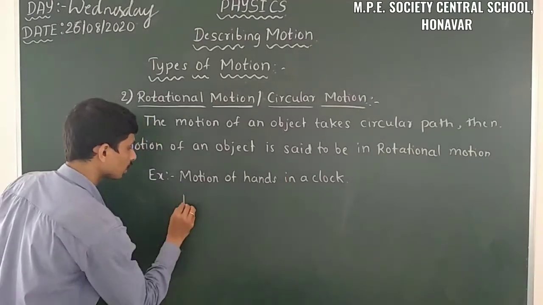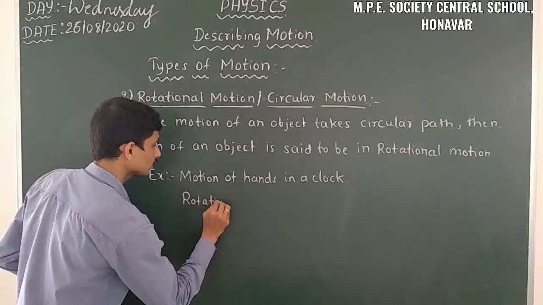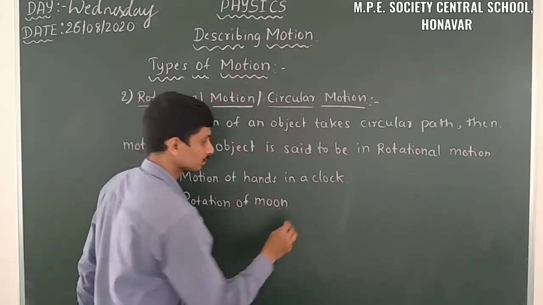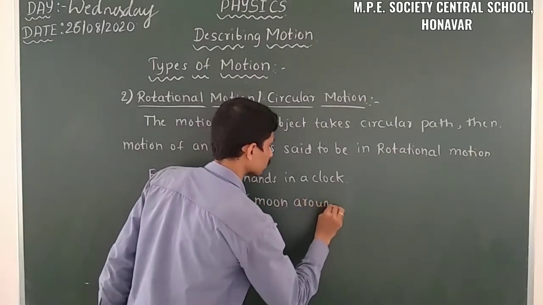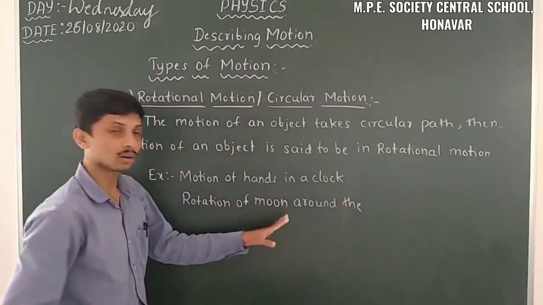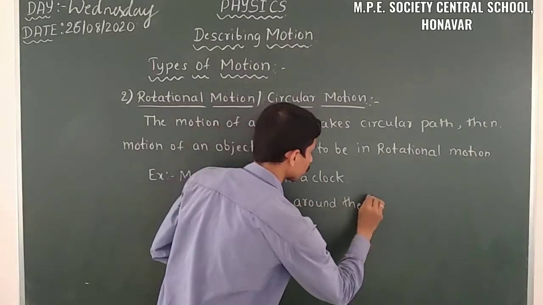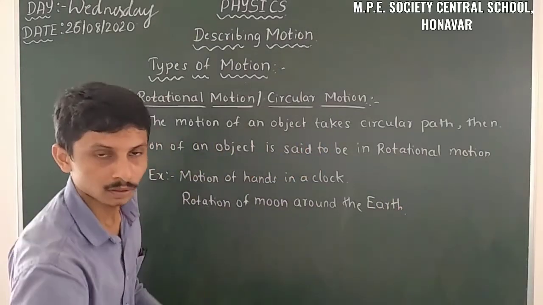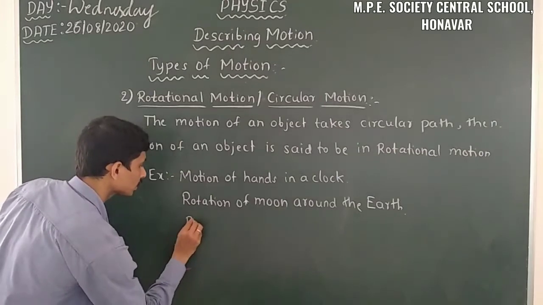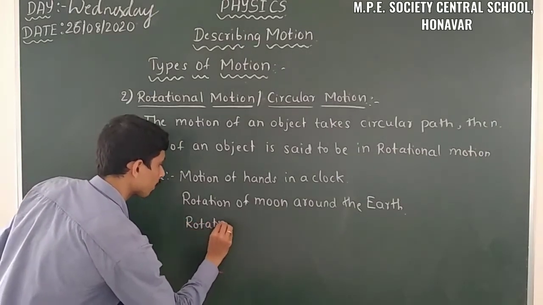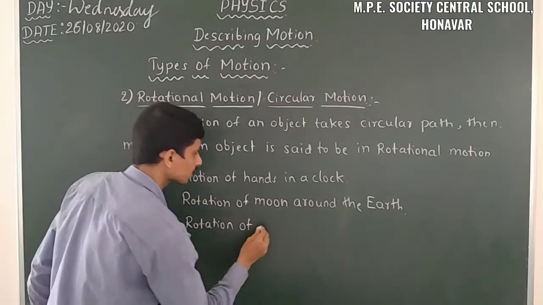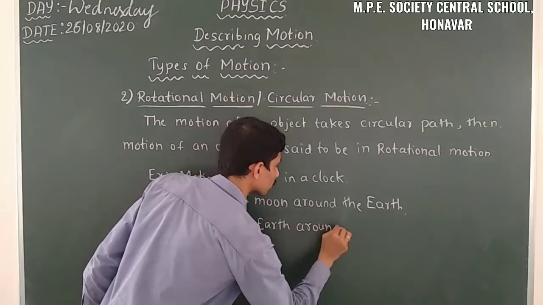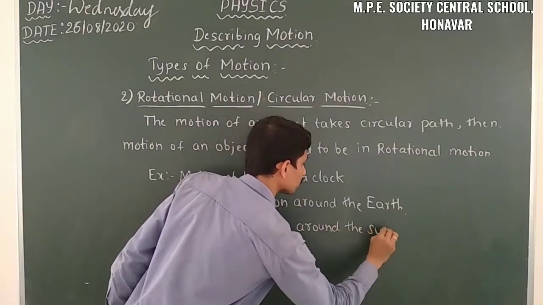Also the rotation of the Moon around the Earth, and the rotation of Earth around the Sun.